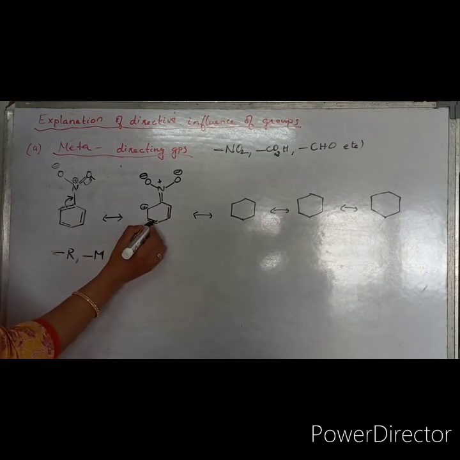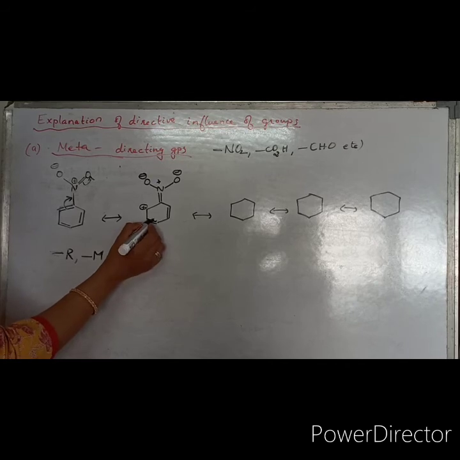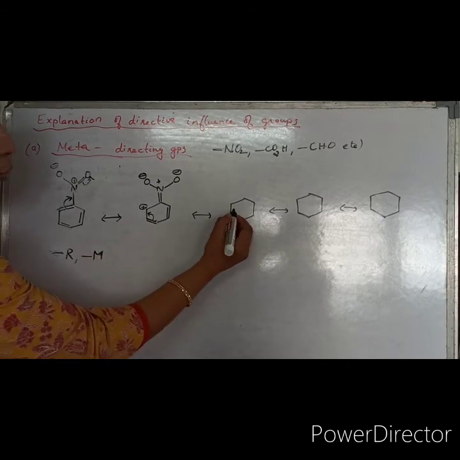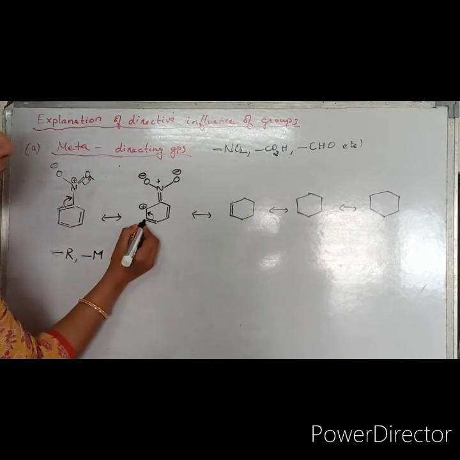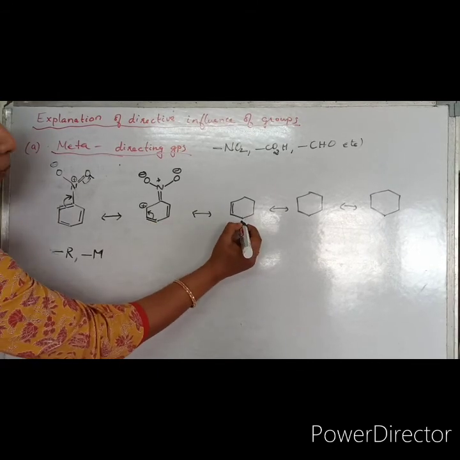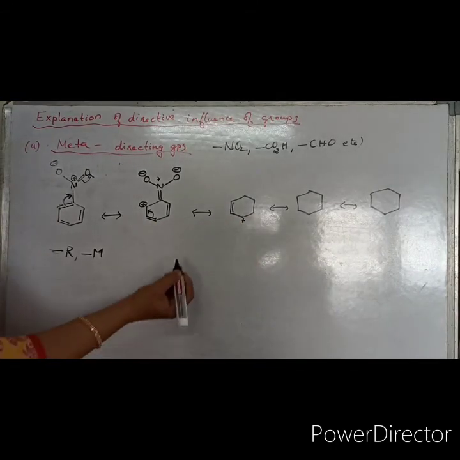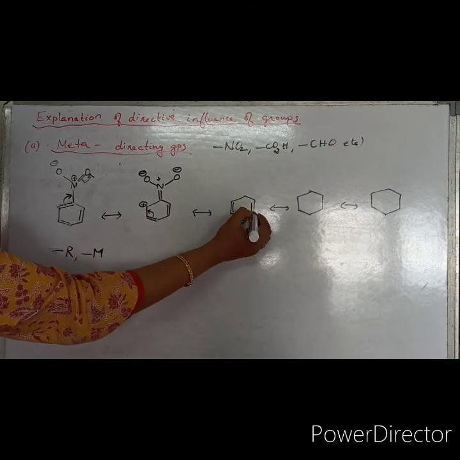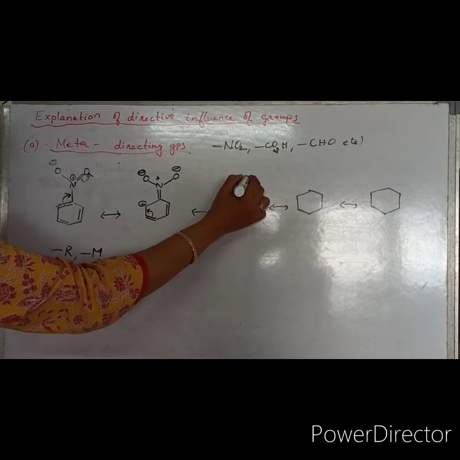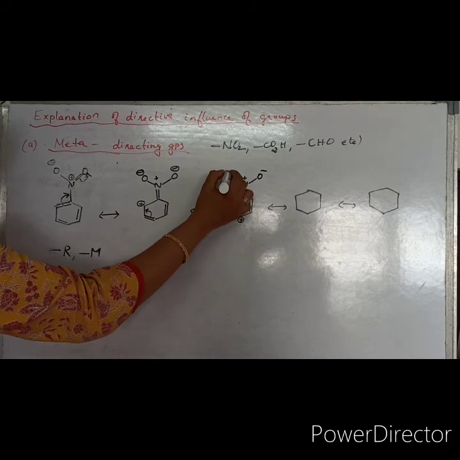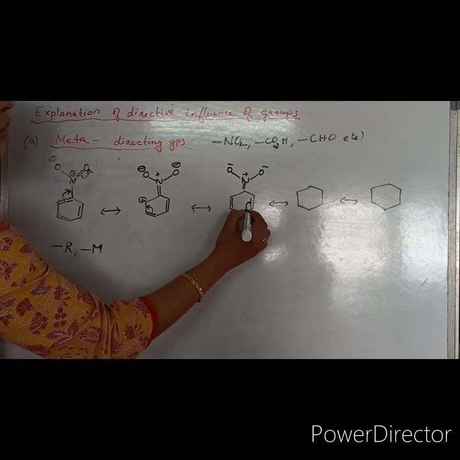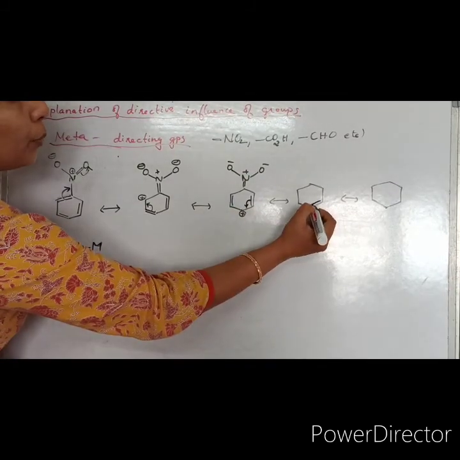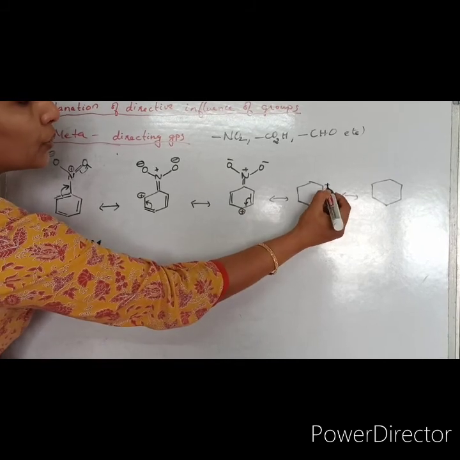Now what will happen? This pi bond will be shifting here. Okay, so new pi bond will be formed over here. So this carbon valency is okay, but this carbon loses its bonded pair. So positive charge coming over here, and the rest is as such, O minus, O minus. Now this will be shifting here. So here new pi bond will be formed and here positive charge.